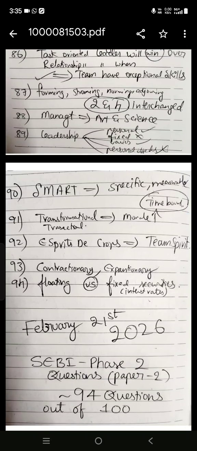That's it. Total 94 questions I am able to recollect, and around 75 I am getting correct. I don't know how much I will get, but need to check the other questions also to get the exact score. Only SEBI knows, and we need to wait for the result. Before result, or if anyone wants to prepare seeing the PYQs of 2026, this video can help, and I can assure that these 94 questions are sure shot. Around 93, I can definitely say sure shot. Thank you.